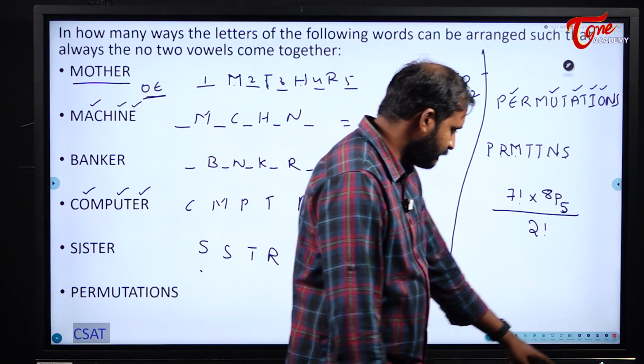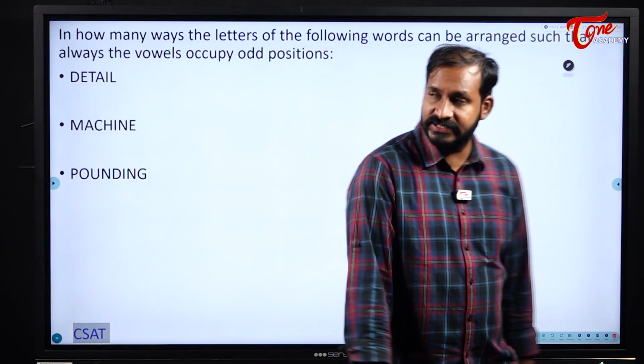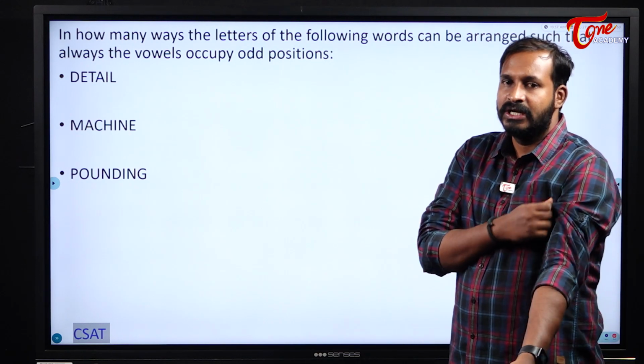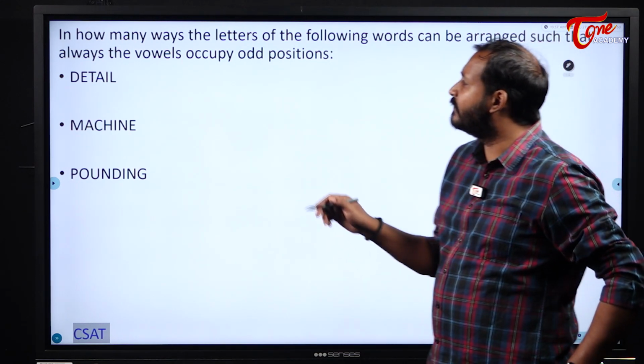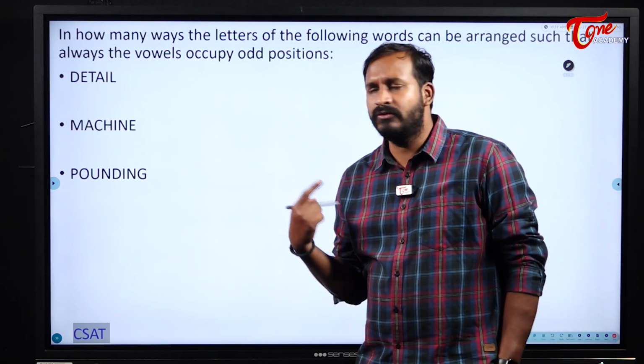Okay, next one. Now see here, in how many ways can the letters of the following words be arranged such that the vowels always occupy odd positions. Now, here in this case, the vowels should always occupy what? Odd positions. How will this happen?